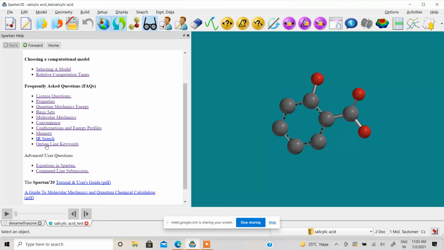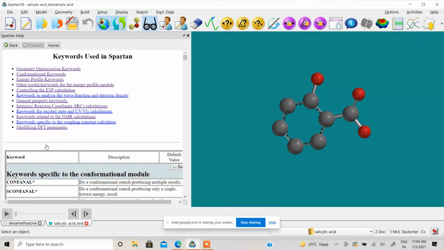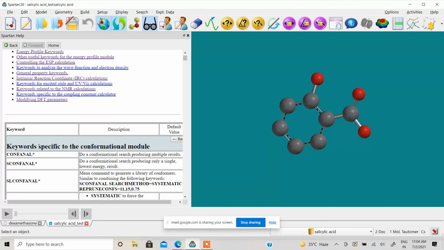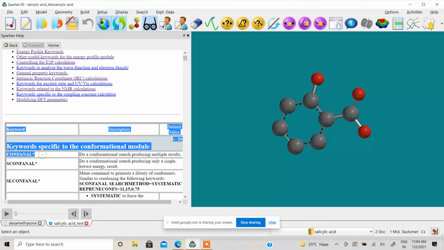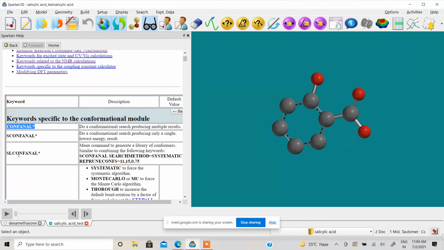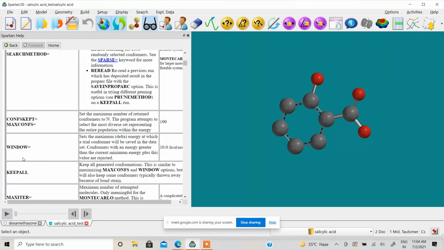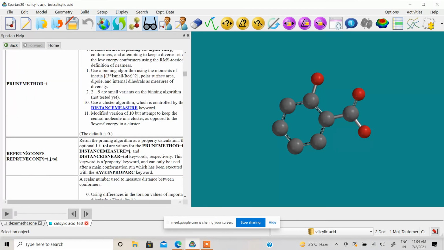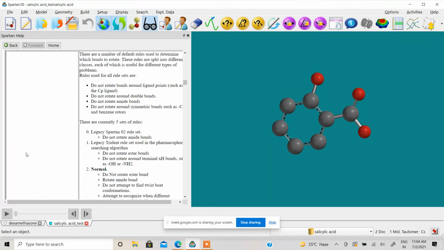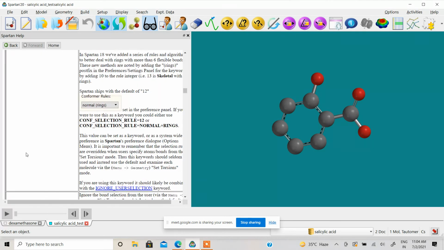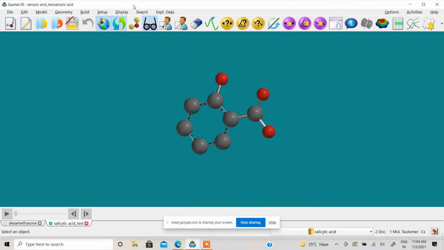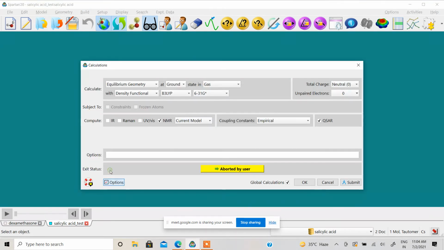Then there is the thing which I showed you, keywords. These are the default keywords which you can use for default things. If you want to do a conformational search producing multiple results, this is the keyword you can use, this one. Like that, we have a big library of keywords which you will get inside that help file. You can use these keywords when you are submitting a job in calculation. You have to click here and then you can paste the keyword here, right?